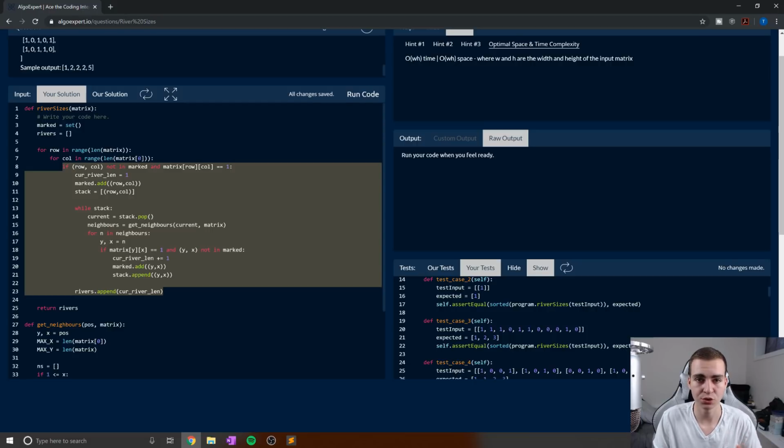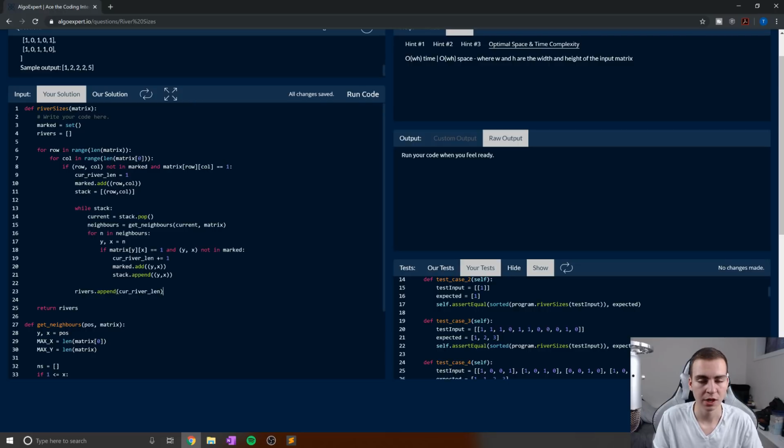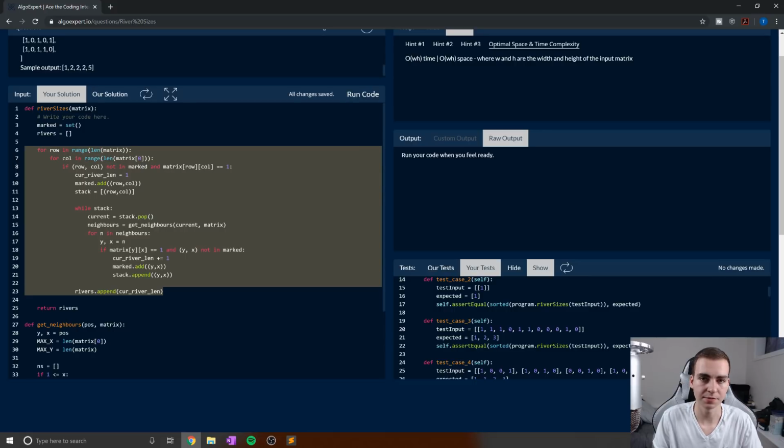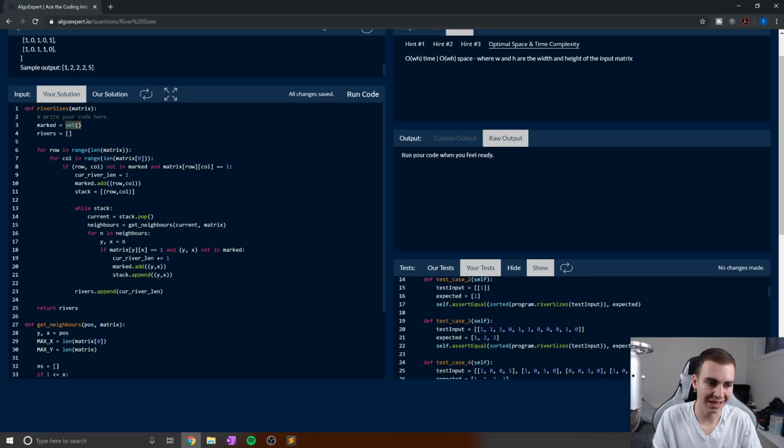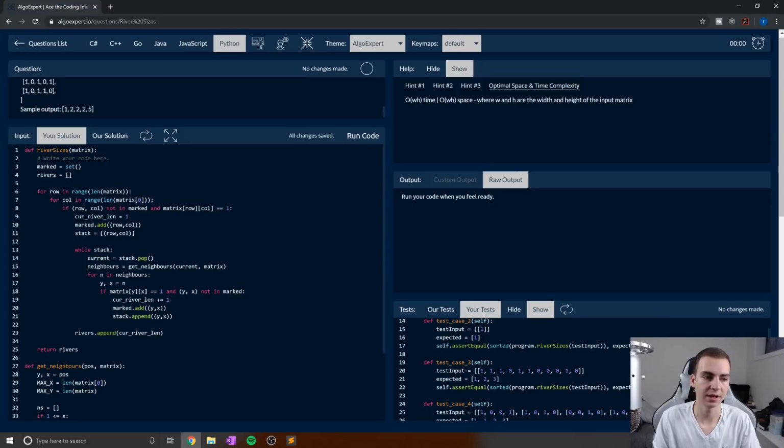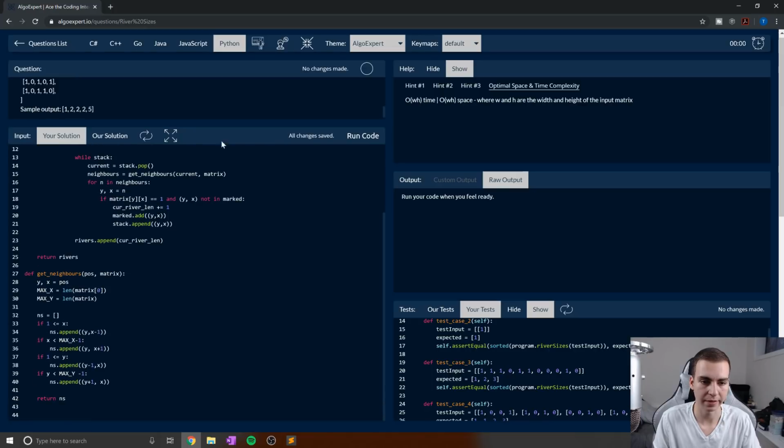So technically we would have 2WH as our maximum amount of runs that we could potentially have, because in combination of all these loops, the sum of that will be less than 2WH. So we can remove that constant and then have WH as our running time complexity. Now, in terms of space, what we're using is essentially a set here that could potentially have a maximum of WH elements, for every single element being a river. So one massive river is the entire matrix. That's possible. And then rivers here, in theory, it can have as many rivers as are actually in the matrix. So that's going to give us 2WH for space. But since, again, we can remove that constant, we'll have WH for space. And that should be good.